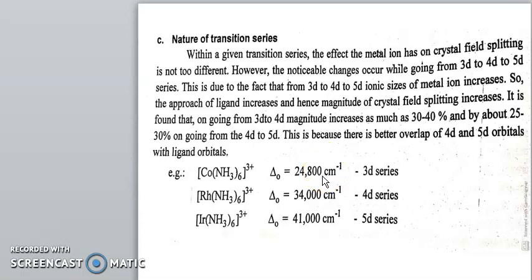Now we have to stop here. The other factors which affect the crystal field splitting in an octahedral field will be discussed in the next lecture. Thank you.